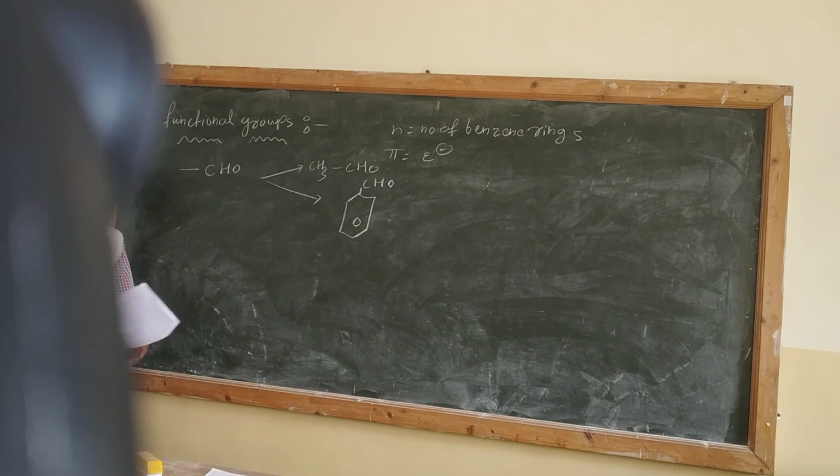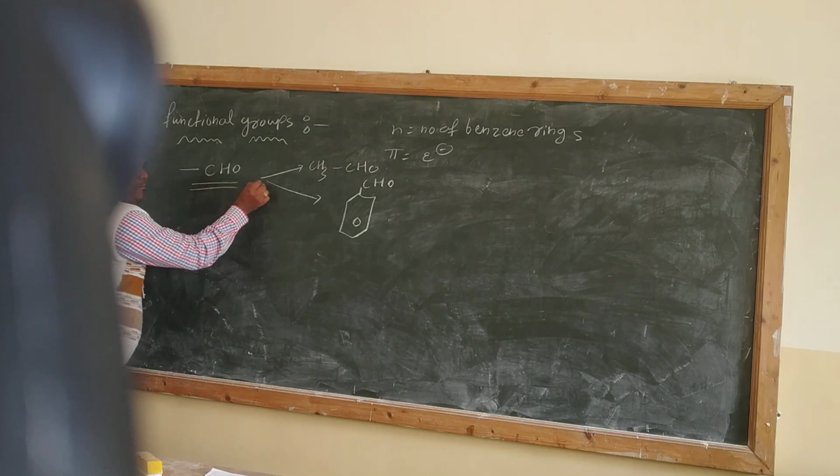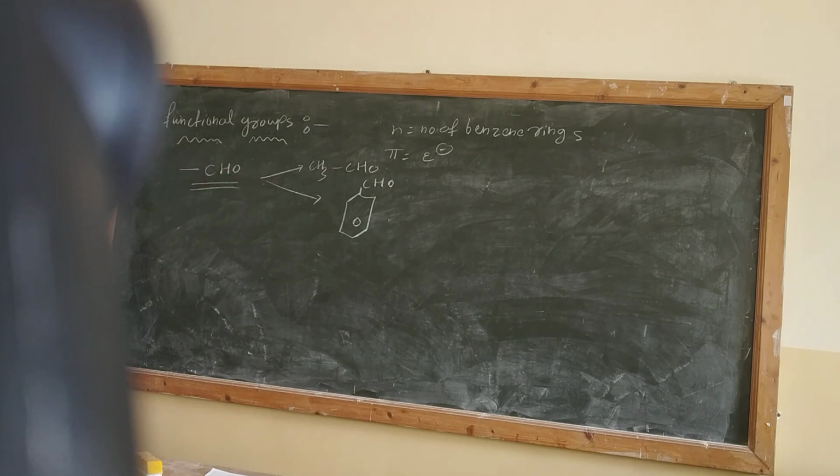So what is this? This is the base, and this particular base is nothing but called the functional group. इसको हम लोग क्या बोलते हैं? Functional group. From which we can identify the class of a compound. ये कौन से क्लास में आता है? ये aldehyde के क्लास में आता है. Did you understand? Okay, next.